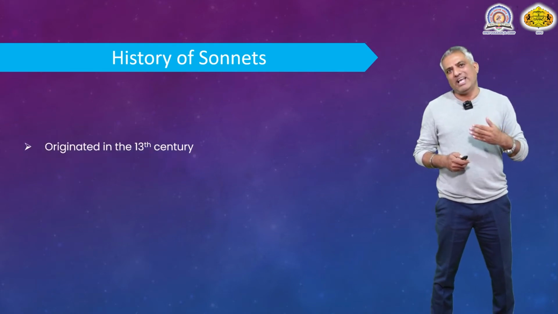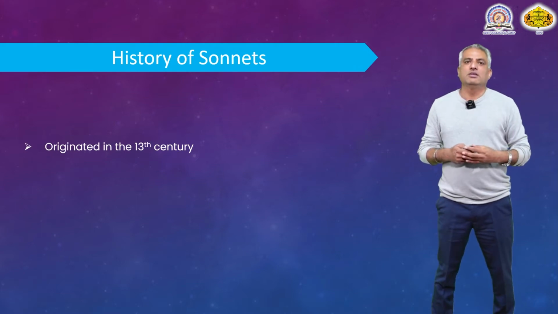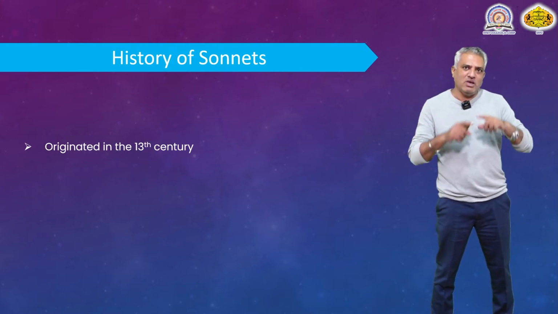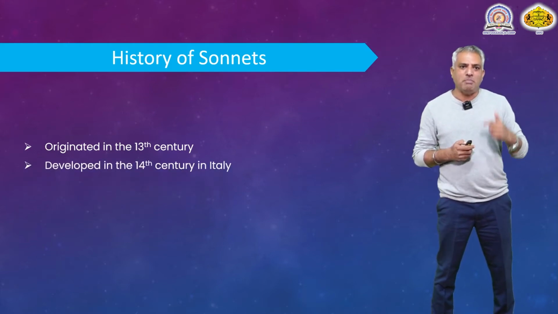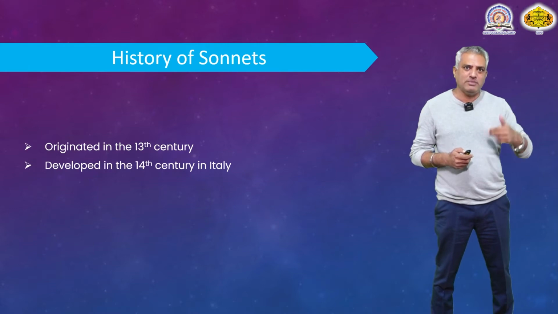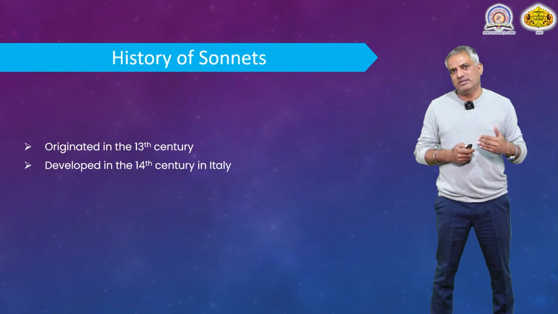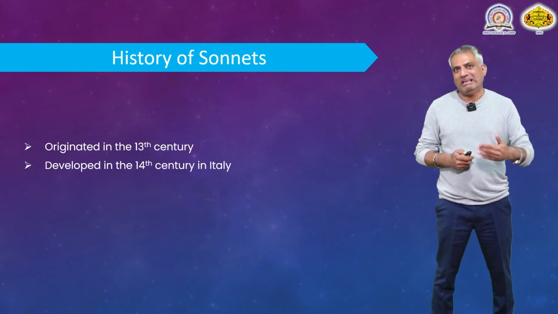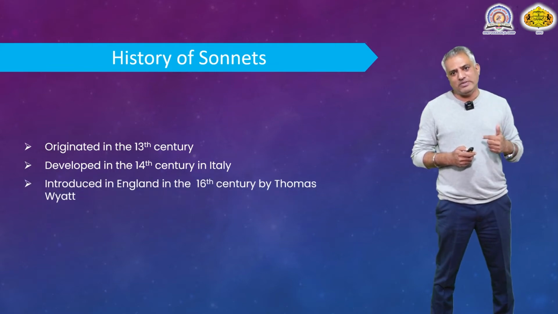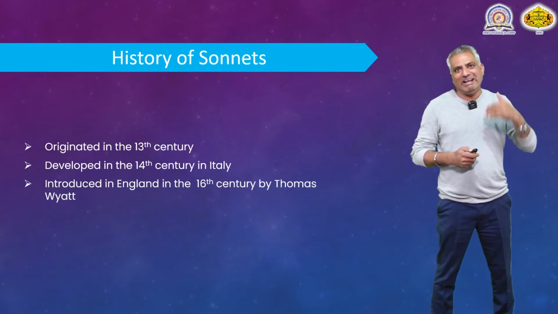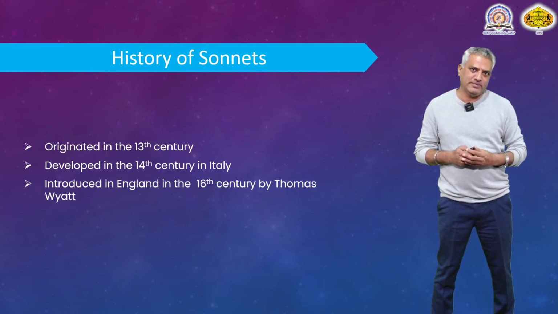Now, sonnet as a form of poetry originated in the 13th century. For the first time, a 14-line poem was written in the 13th century, but it got popularity right from the 14th century in Italy. Sonnets got popularized in Italy in the 14th century, but it was introduced in the English language in the 16th century by Thomas Wyatt.